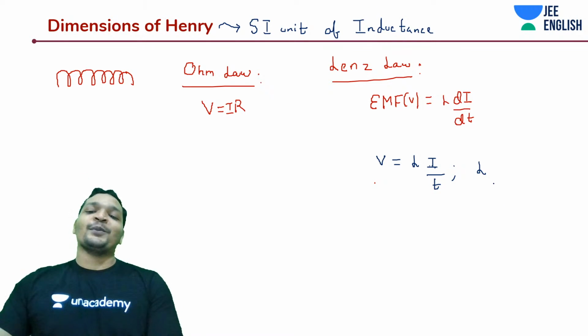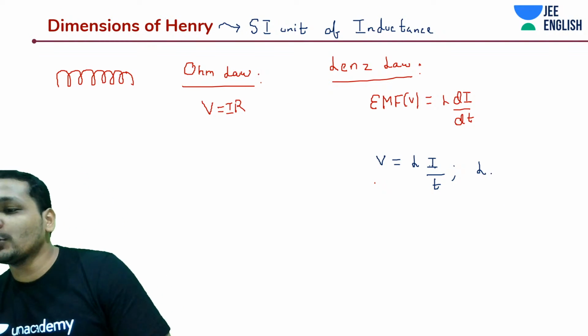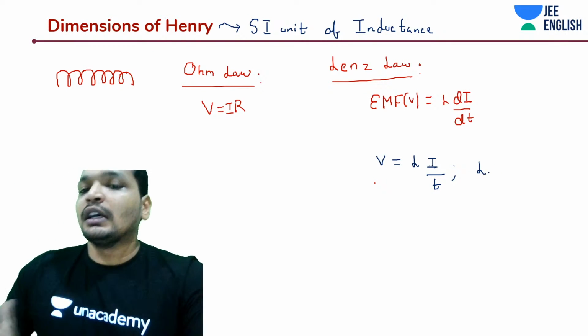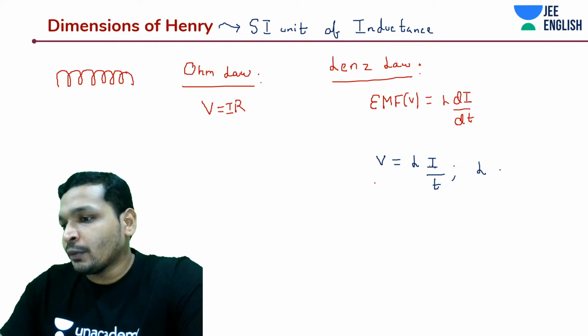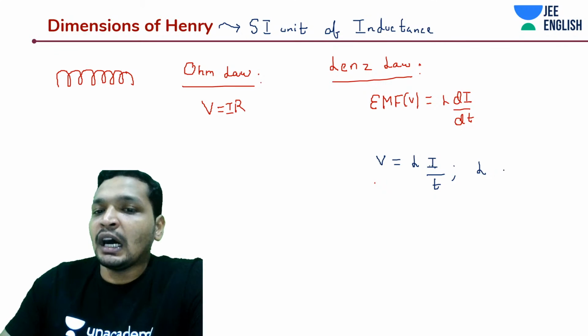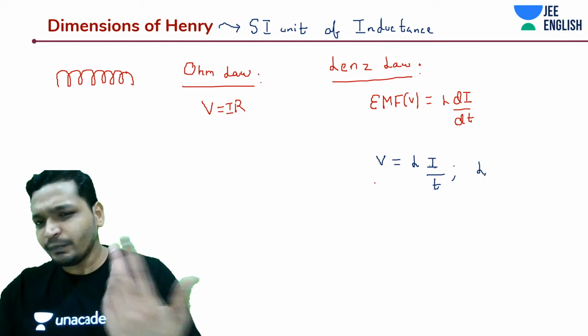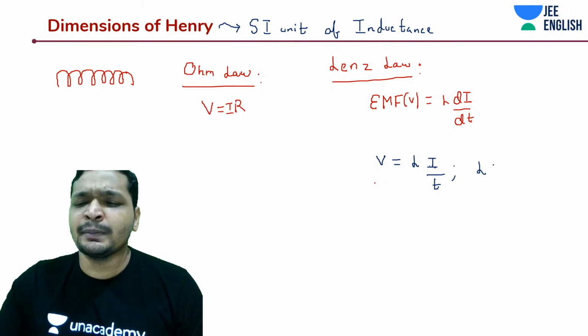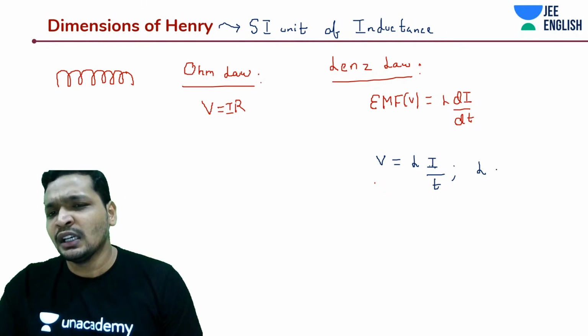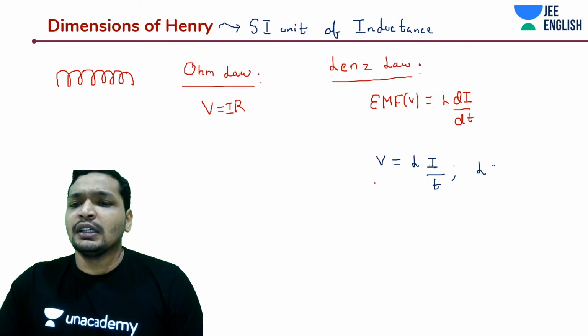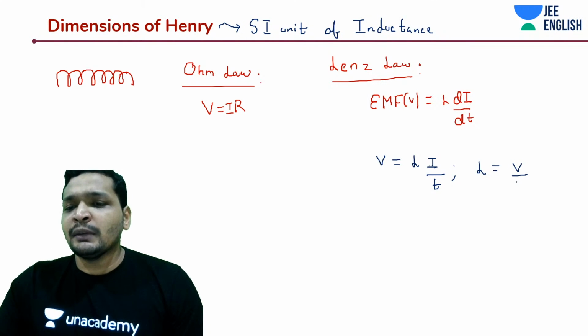Okay, we'll come to that point as well. We can do it that way as well, Prabhat. So first let's do it this way. I'll come to your point. There is something known as the RC constant, and using that also we can derive it. That's actually a very interesting perspective of going about this dimension analysis. Okay, this is L is equal to V by I.